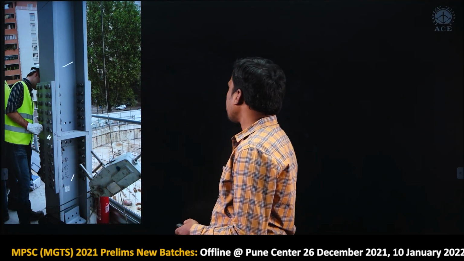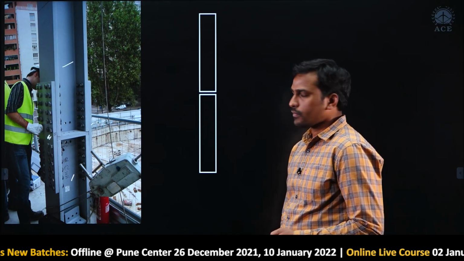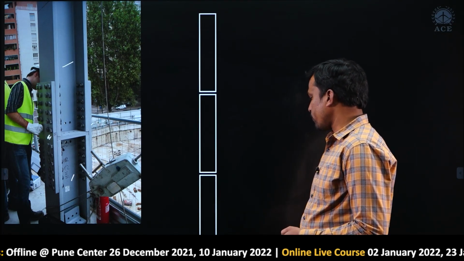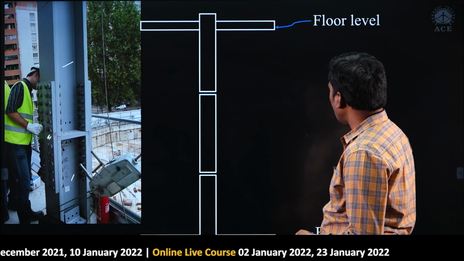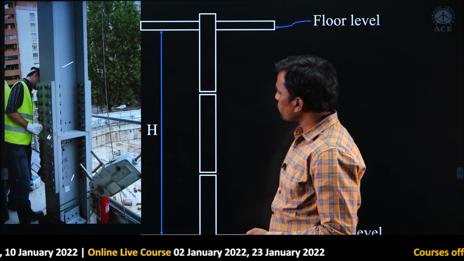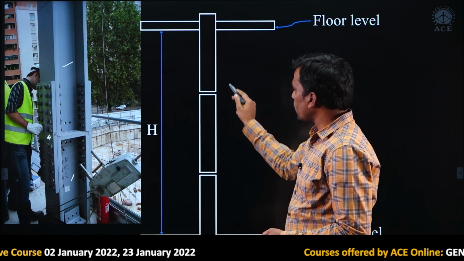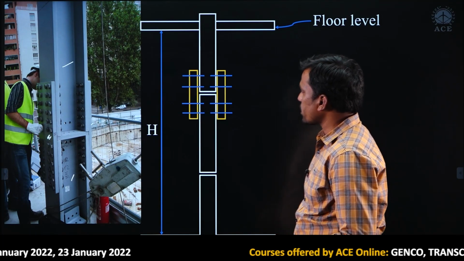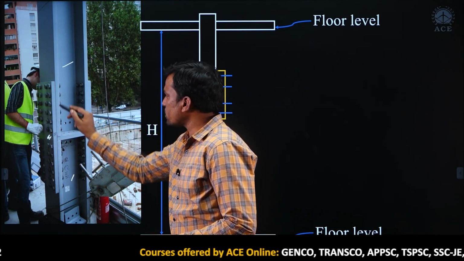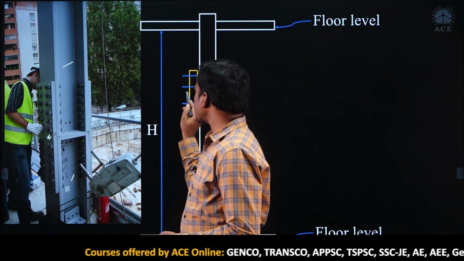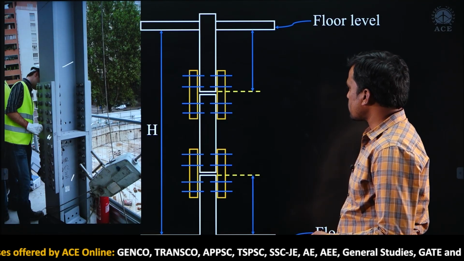If you see here, this is the top column, and this is the bottom column. Now, here there is one more column. So, this is the top floor level, and this is the bottom floor level, and the total height of the column is h. Now, here we have to increase the height of the column, we need plates, right. Now, these are the splice plates. If you see from here, now I am showing this view. If you see from here, you can see the column and you can see the thickness of splice plates, and similarly here these are the splice plates, right.